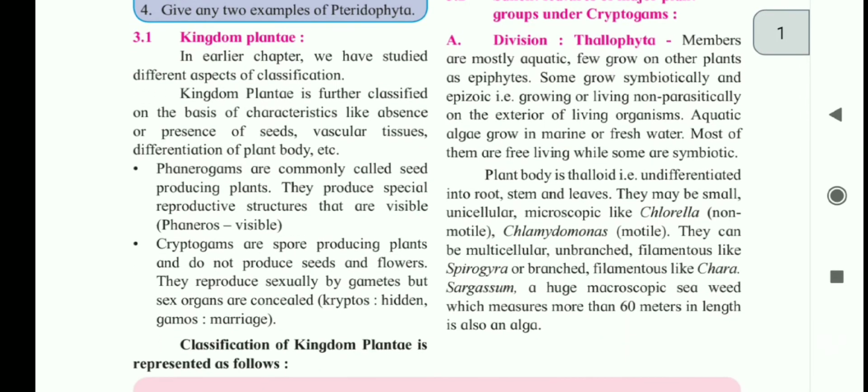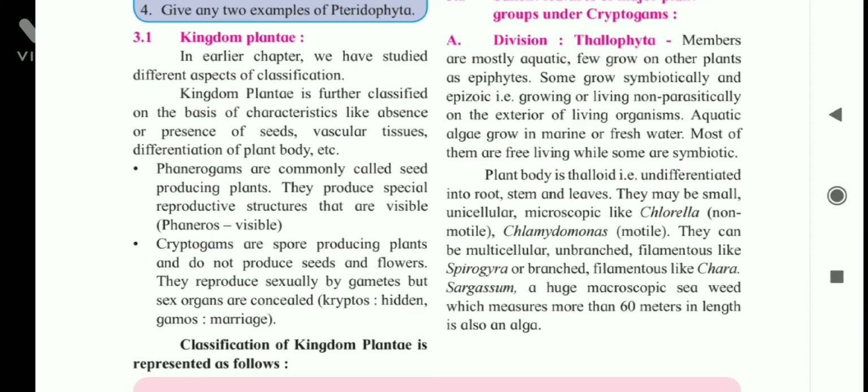3.1 Kingdom Plantae. In an earlier chapter we have studied different aspects of classification. Kingdom Plantae is further classified on the basis of characteristics like absence or presence of seeds, vascular tissues, differentiation of plant body, etc. Phanerogams are commonly called seed producing plants. They produce special reproductive structures that are visible.